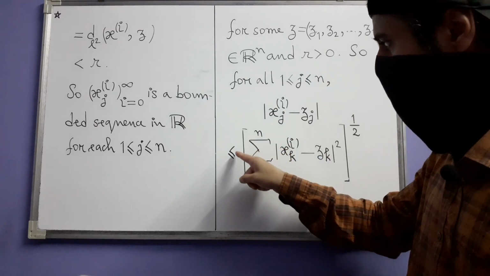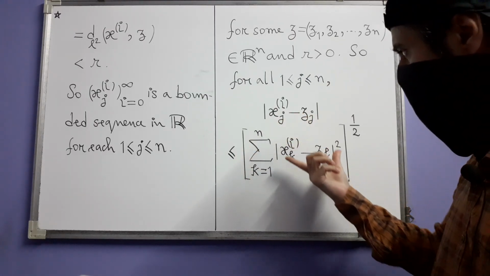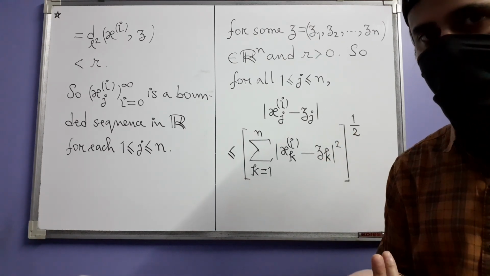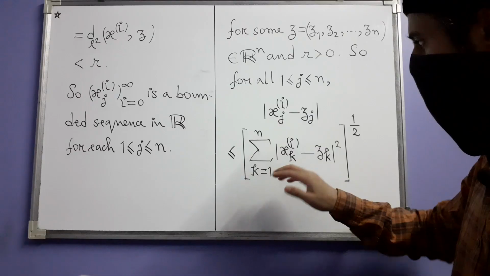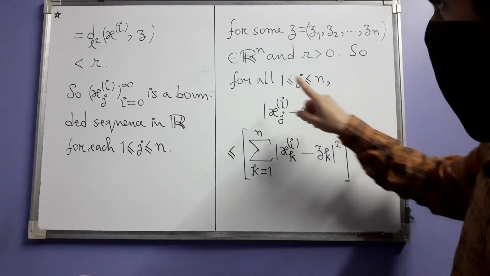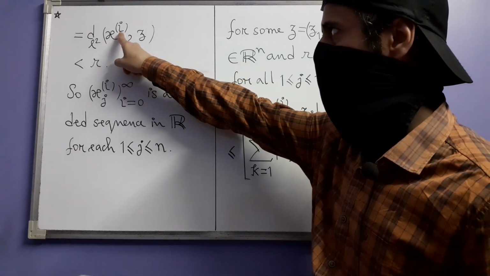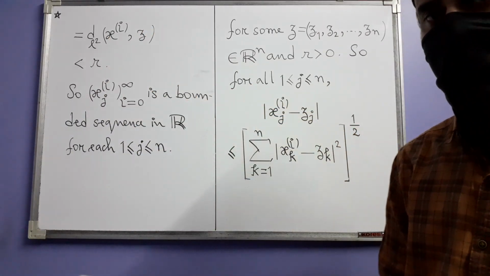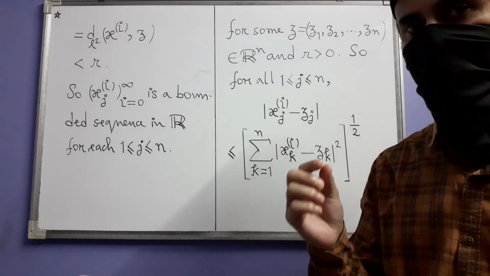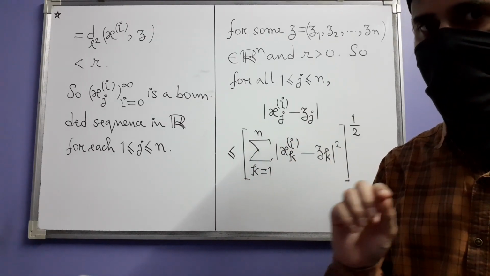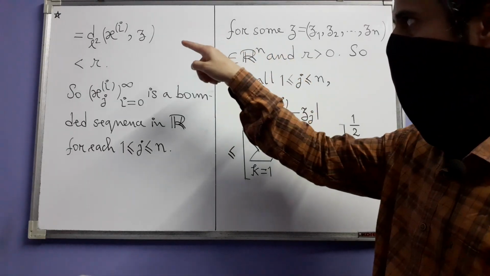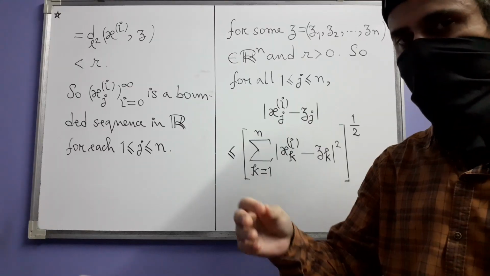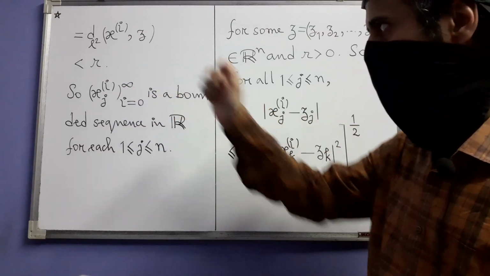And do you see how we are getting this inequality? Because it's one of the terms here and possibly there are others and all the terms are non-negative. That's why we have this inequality. This thing, however, is the Euclidean distance between xi and z, which is less than r. Why? That's because the set E is contained in the ball centered at z having radius r, and the sequence xi is in E. So that means each term xi is in E and hence in that ball. That's why we have this inequality.